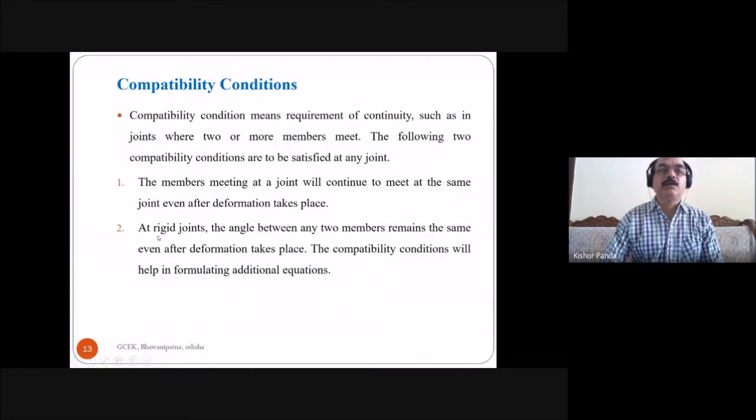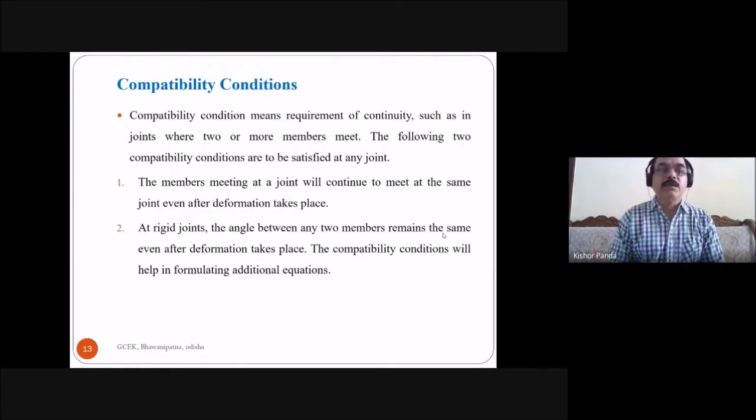Then the second one is that at a rigid joint, the angle between any two members remains the same. I already explained this in rigid joints. So the angle between any two members remains the same before and after deformation.